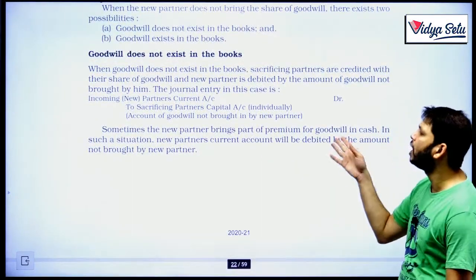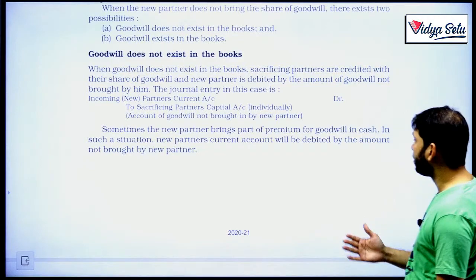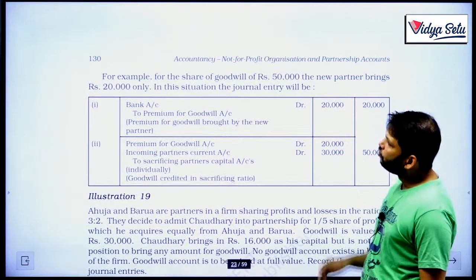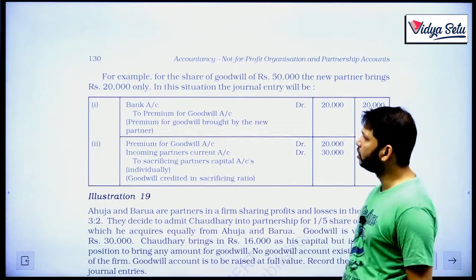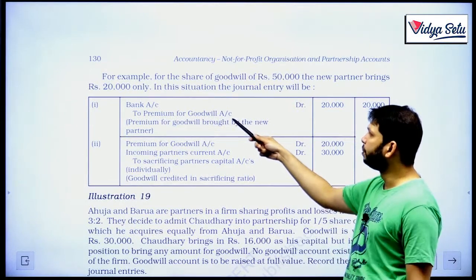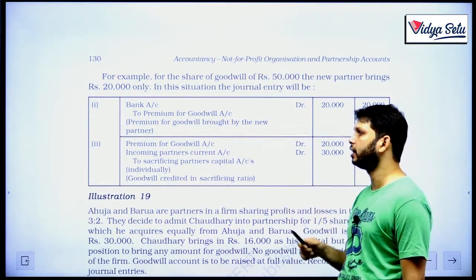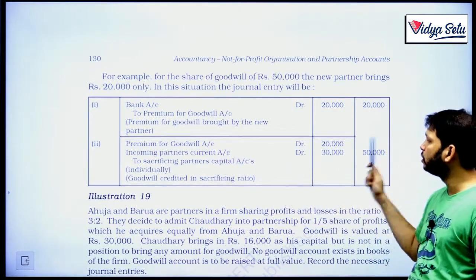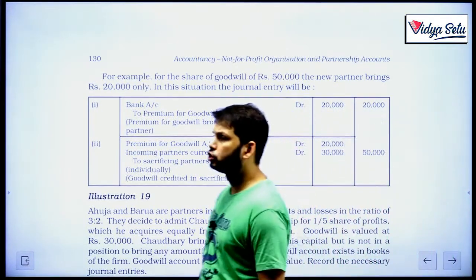Sometimes the new partner brings part of the premium of goodwill in cash. In such a situation, the new partner's current account will be debited by the amount not brought by the new partner. So for example, for the share of goodwill of rupees 50,000, the new partner brings only 20,000. Okay, his share was 50,000, he brought only 20,000. In this situation, the journal entry will be bank to premium for goodwill 20,000, he is bringing in. The rest, 30,000, will be debited to his current account. So premium for goodwill, that was 20,000 debit. Incoming partner's capital account, debit to sacrificing partners, this 50,000 in the sacrificing ratio.